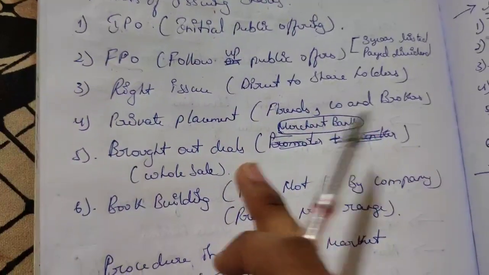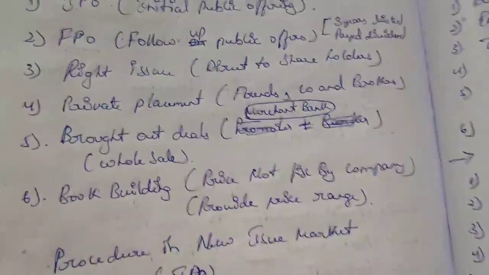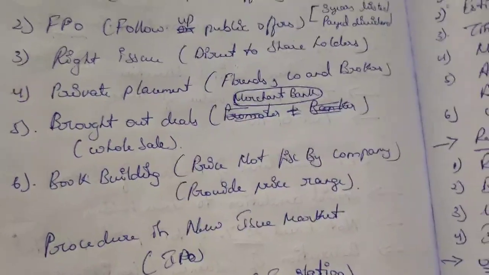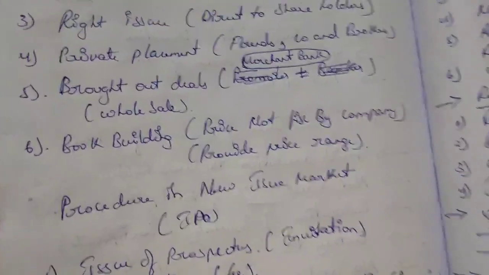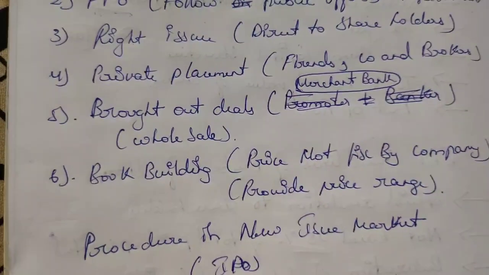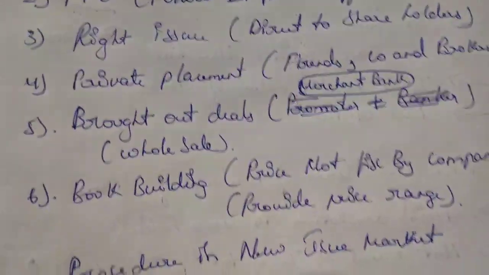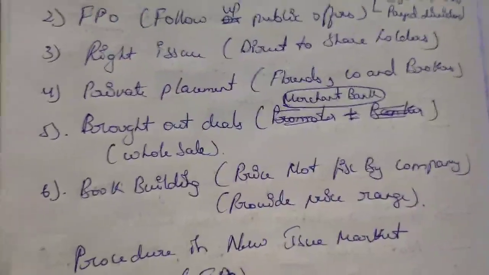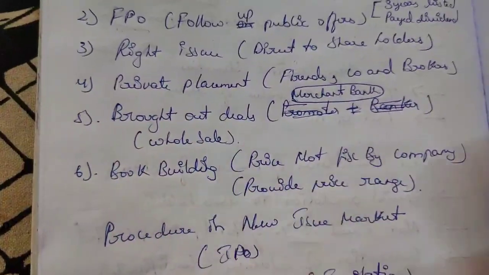Next we have bought out deals. In a bought out deal, a merchant bank purchases the shares and debentures in bulk and then sells them one by one. Like how a wholesaler works: he purchases in bulk and then sells in parts. Okay, next we have book building.